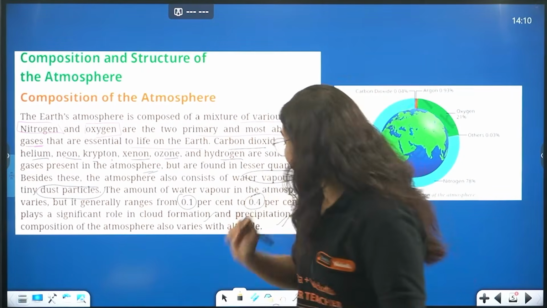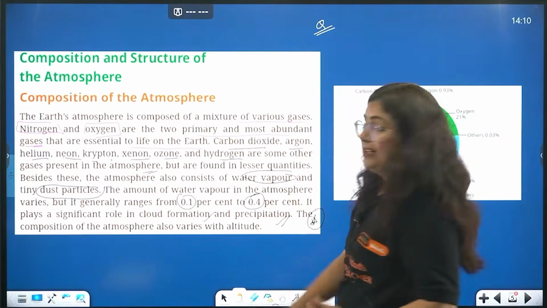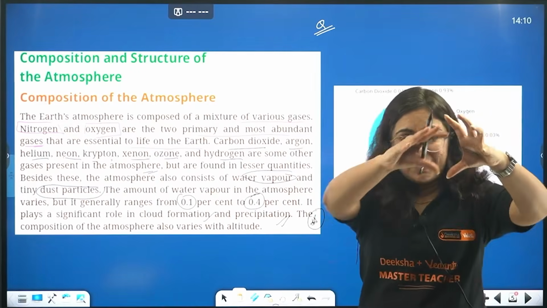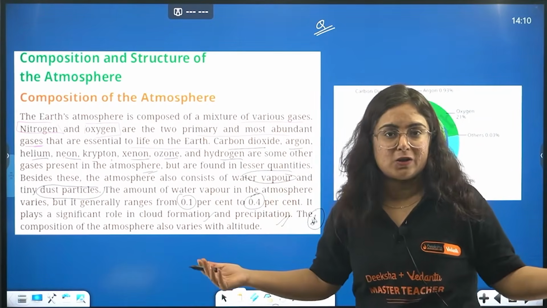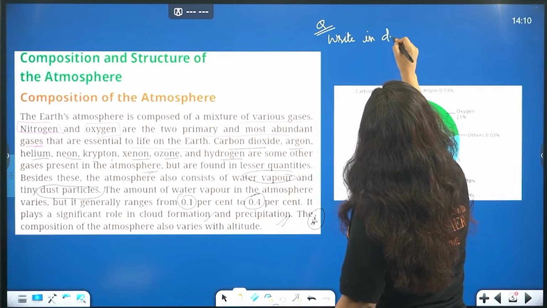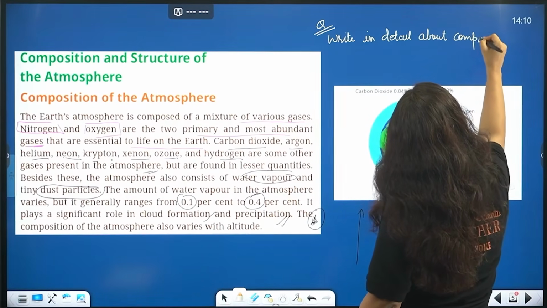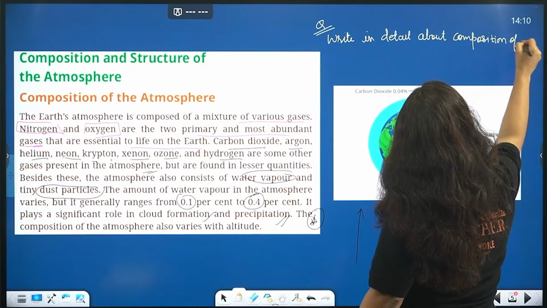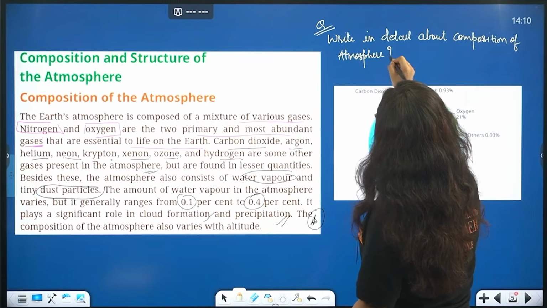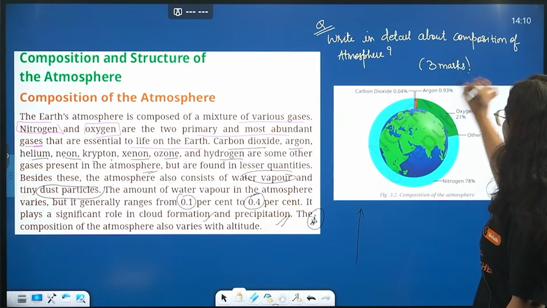So here a very important question that can come in your exam. And what is the question, beta? Whenever I teach a topic, I also add the questions. You can also write those questions in the margins of your NCERT, it can help you a lot. So the question can be, write in detail about the composition of atmosphere. Write in detail about the composition of atmosphere. And this is the question. Right? I am giving you this question for how many marks? 3 marks. Good.